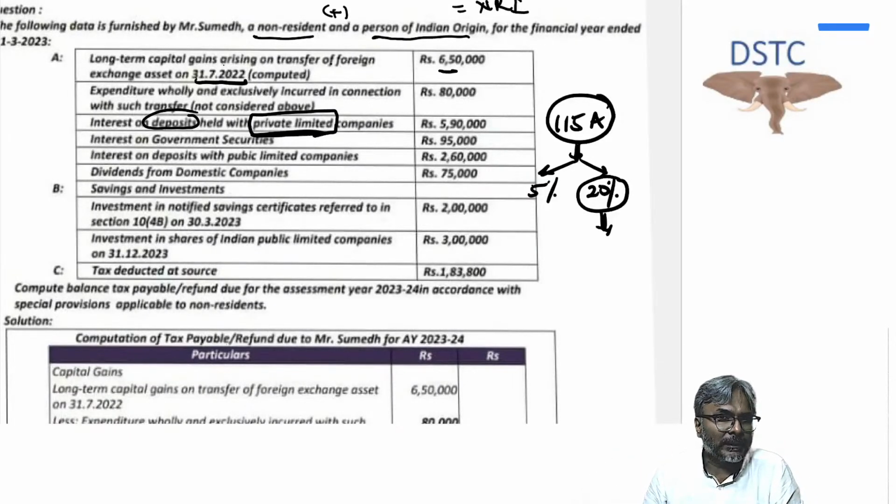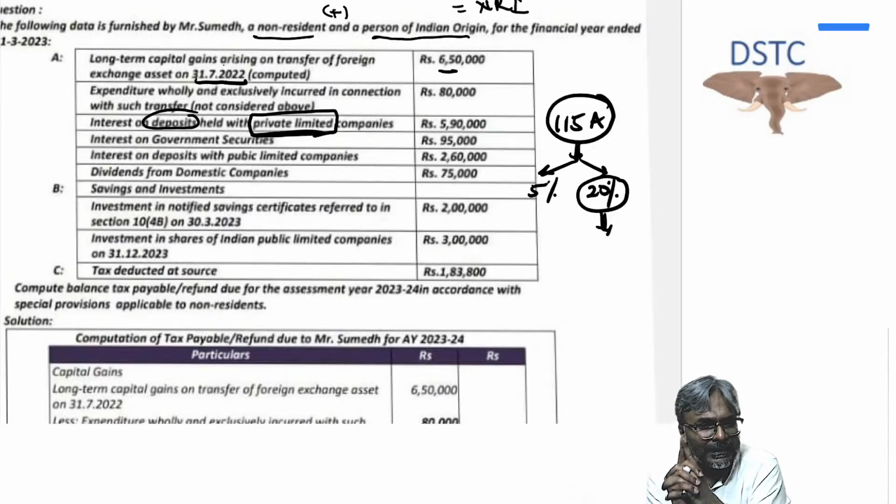What is the assumption? That it is assumed that such deposits and debentures are issued by the Indian company in INR. If it is issued in INR, which means the debt is in INR, will the 115A rate be applicable? The answer is no.